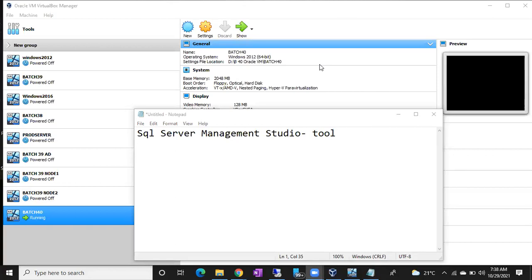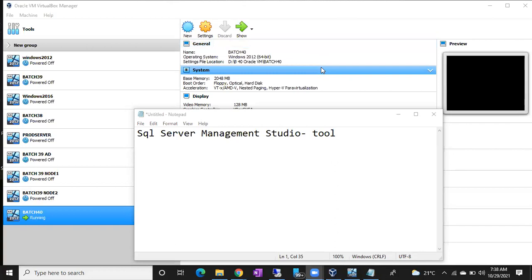Do I need to install four Management Studios for these four servers? One is enough for everything. Yes, very good. It's a tool, an application, and by using it you can connect to the existing instances. We don't use different versions of Management Studio; if one is there, that is enough to connect to the servers.